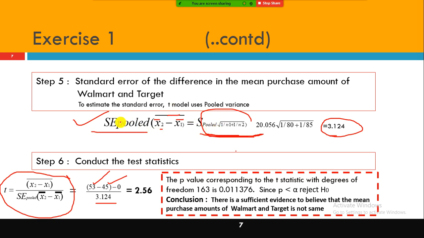Your question is, here you mentioned standard error pooled into x2 bar minus x1 bar, but why is it not x2 bar minus x1 bar on that side?